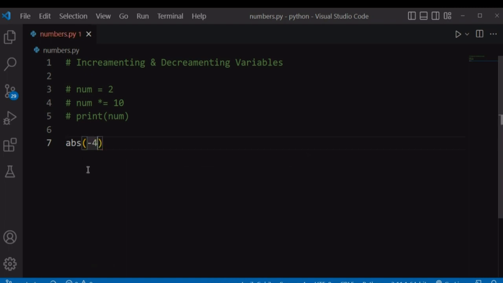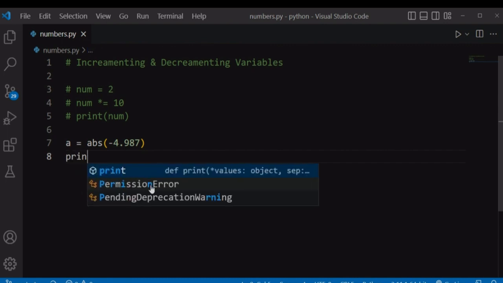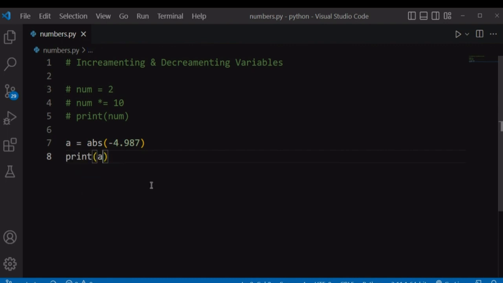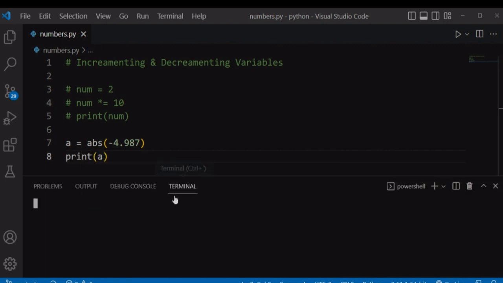Let's say, for example, we have 4.987. So this absolute value will remove the negative sign from the number and return the number. Let's store this in a variable, maybe a, and print this here onto the screen. Let's run our file. So it has returned the number without the negative sign.